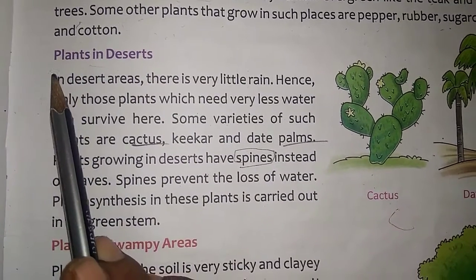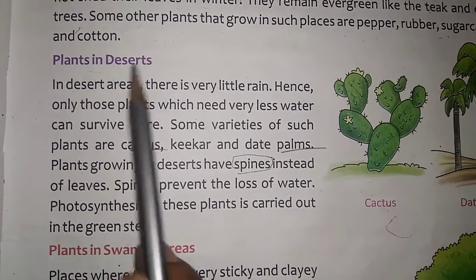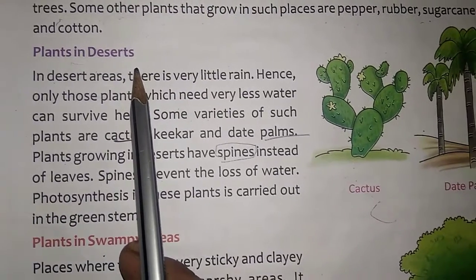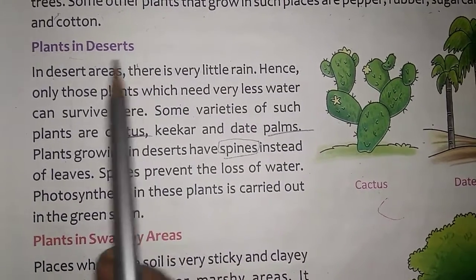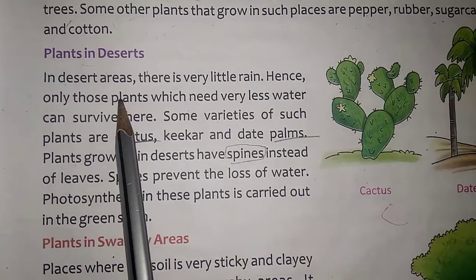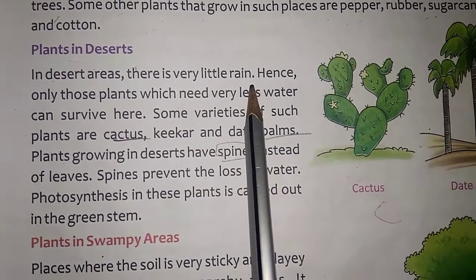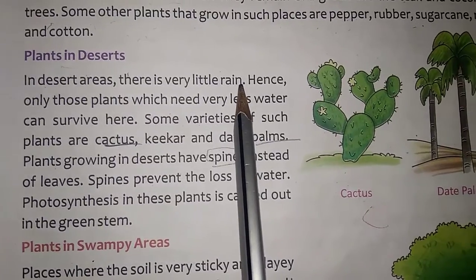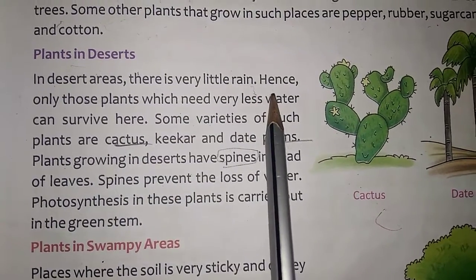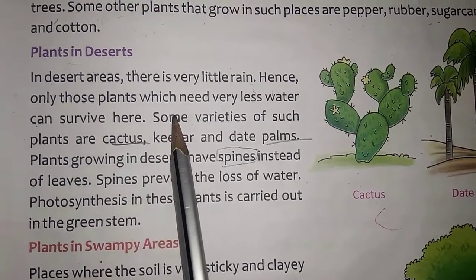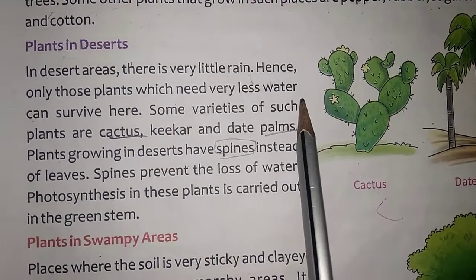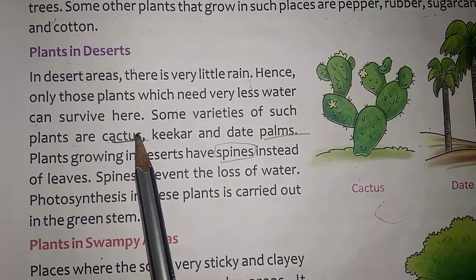Now we are going to learn about plants in a desert. In a desert area, there is very little rain. Hence, only those plants which need very little water can survive here.